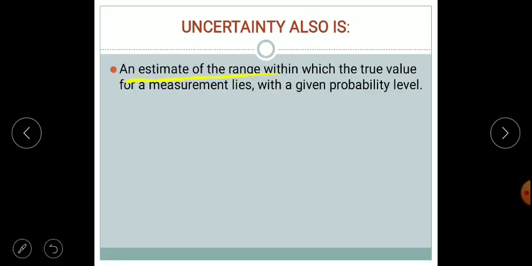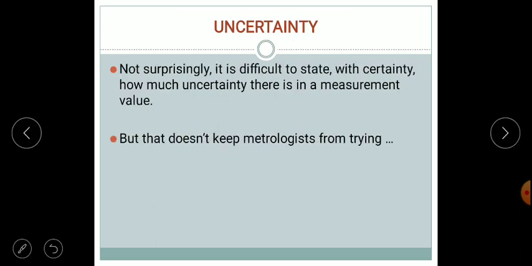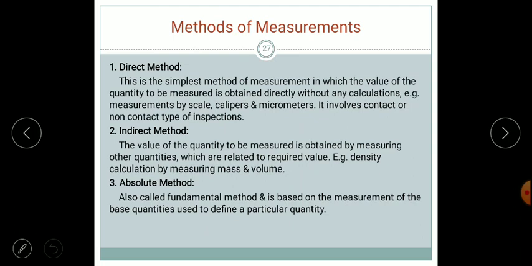Again, it is also a range within which the true value lies. Suppose this is our one value which is nearest, and between this range we will get all the values. So it is nothing but a probability. Uncertainty is nothing but a probability. It is very difficult to state with certainty how much uncertainty there is in the measurement values, but obviously metrologists will continue the process.